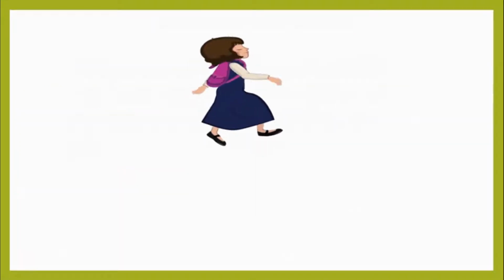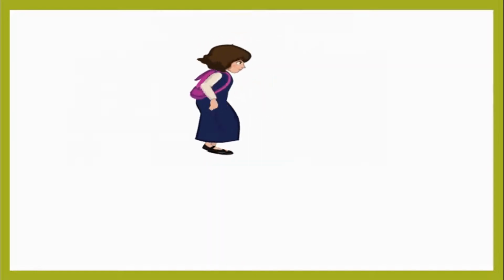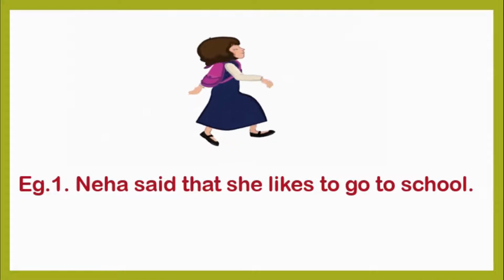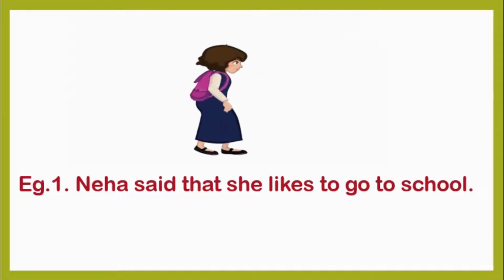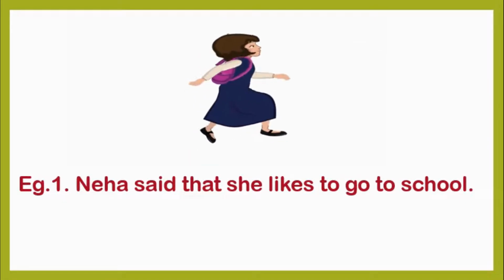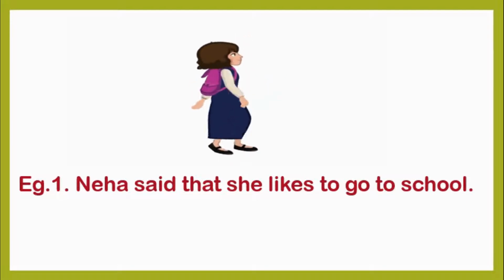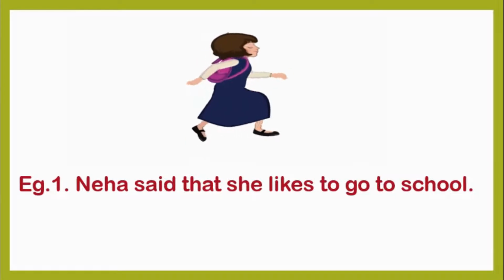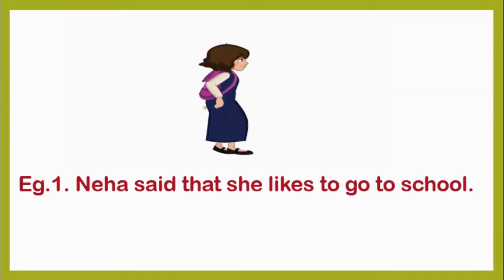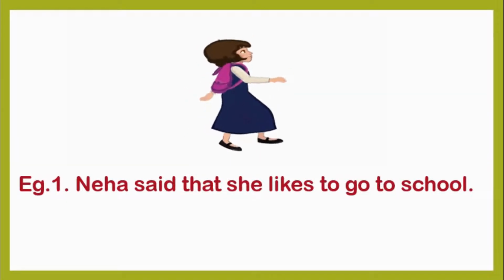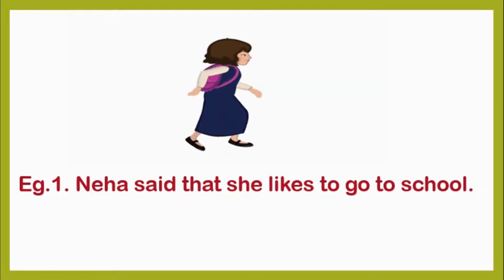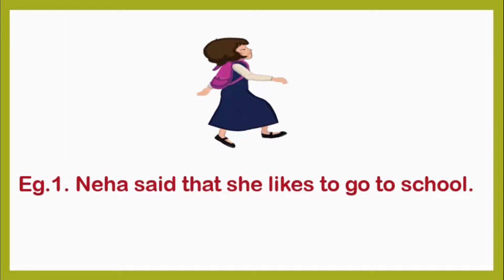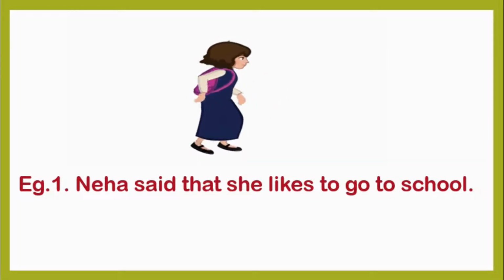Let us look at the examples. First, Neha said that she likes to go to school. In this example, the actual words said by the speaker, that is Neha, are not used. Means we have not used the actual words which were said by Neha, but the meaning remains the same. Hence, it is said to be in indirect speech.